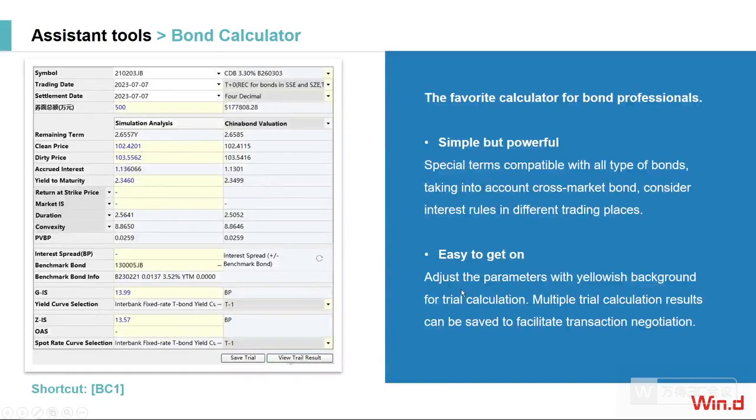We can just adjust the parameter with a yellowish background for the trial calculation. And such calculation result can be saved as the facility transaction negotiation. Okay, so this is about the bond calculator. And with all these functions in the first part, I believe you can really easily get a trend from the market data and calculate a reasonable price with your forecasting. Okay, this is the first part.